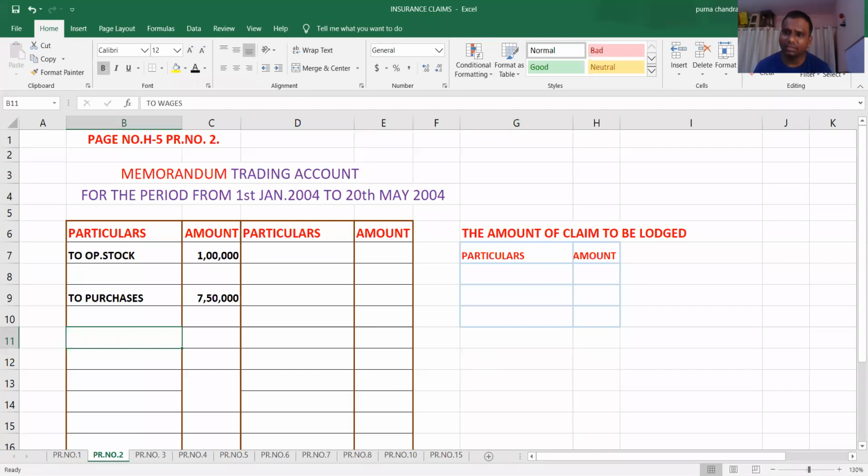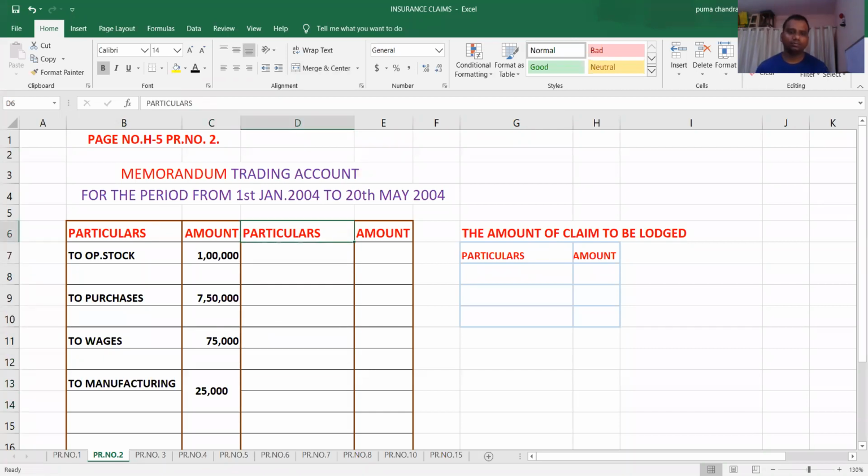These wages and manufacturing expenses both come in trading account only. So write down these two also. Wages. How much? 75,000. Next, manufacturing expenses. How much? 25,000.